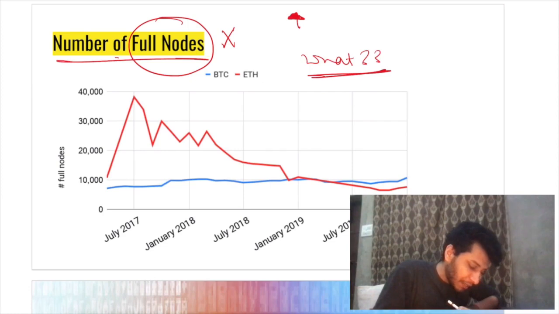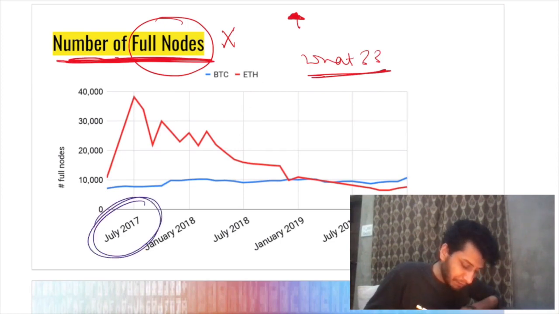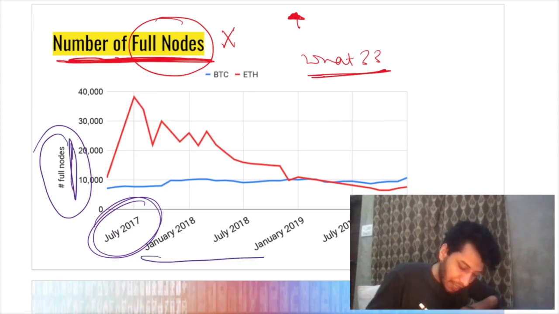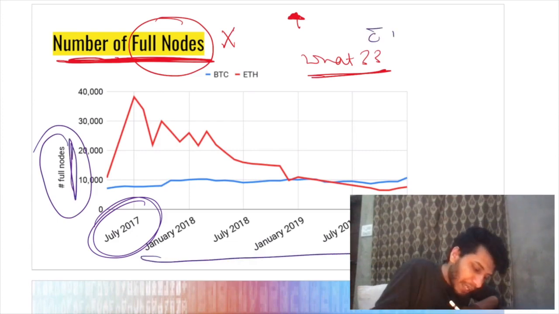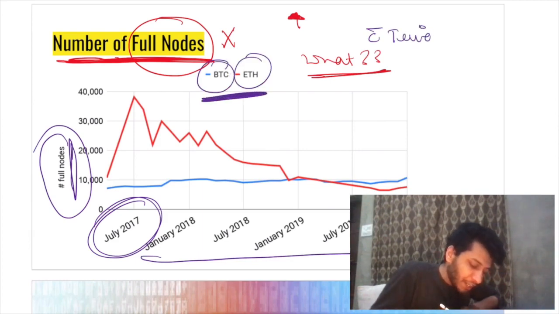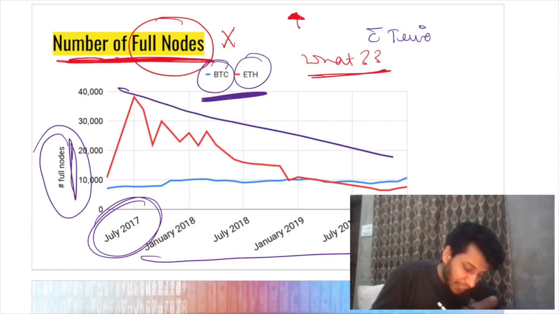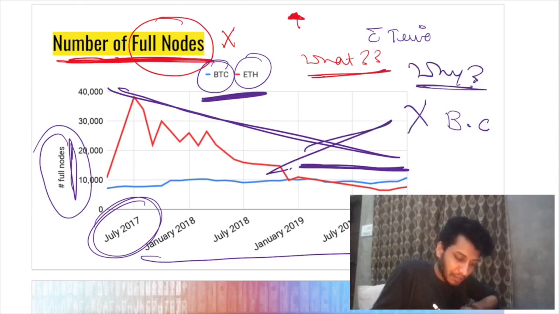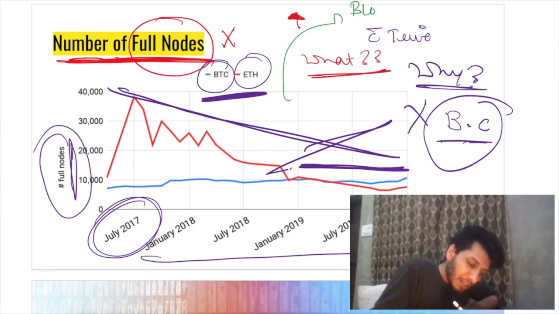Coming back to our current slide, due to this fact, there are many people who are not running a full node. This is a chart from 2017 to 2020, where the y-axis is the number of nodes and the x-axis is time. With time, whether it is Bitcoin or Ethereum, their popularity is increasing, but the number of full nodes is either decreasing or constant. It is not increasing at all. Why? Because of the blockchain size. So now we know that blockchain size is not good for decentralization.